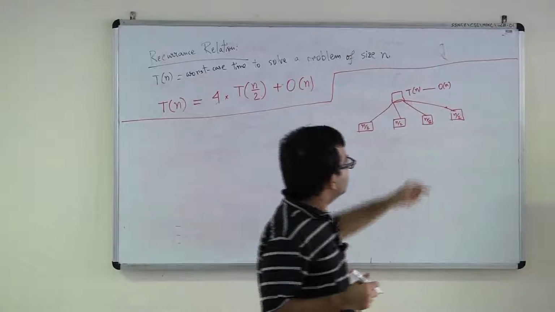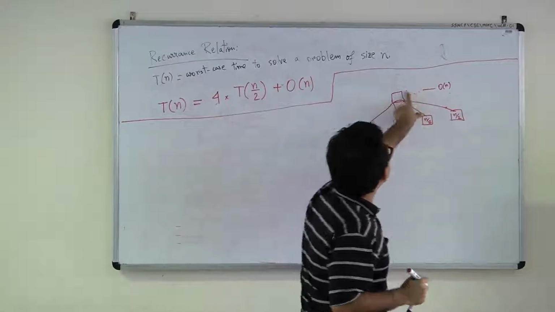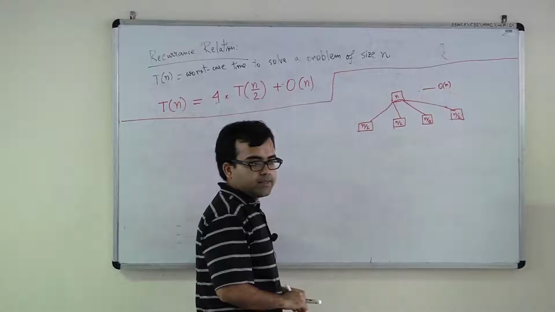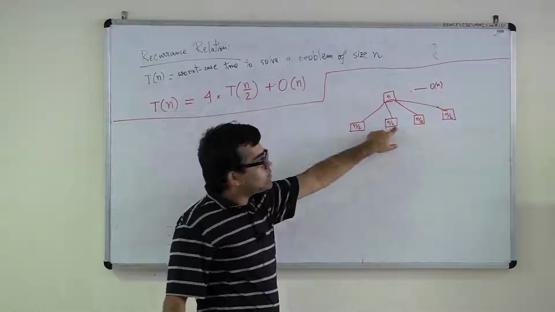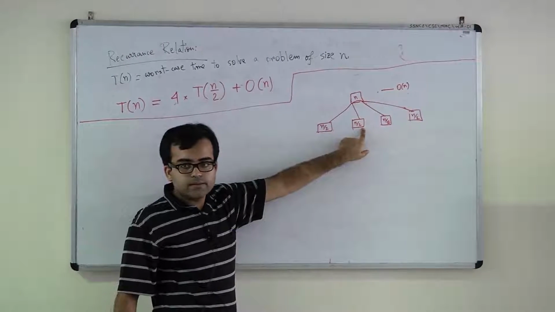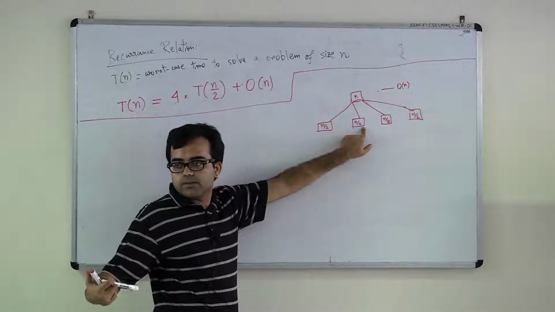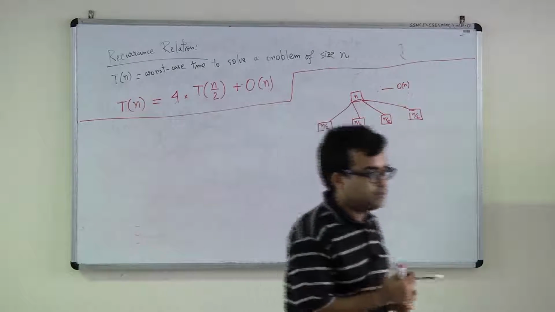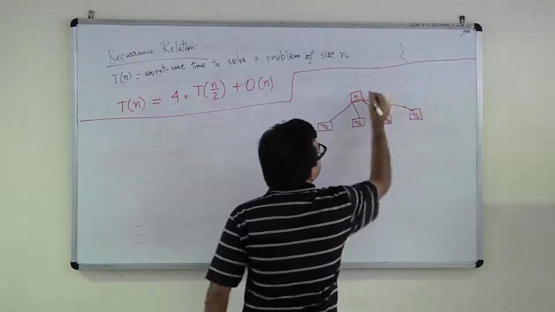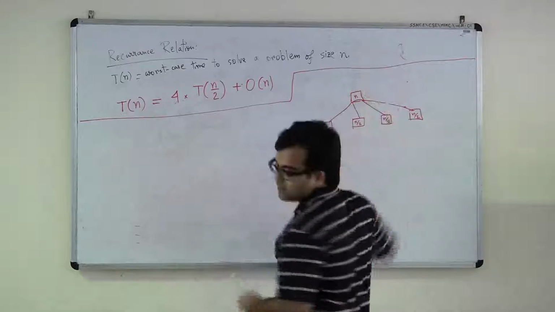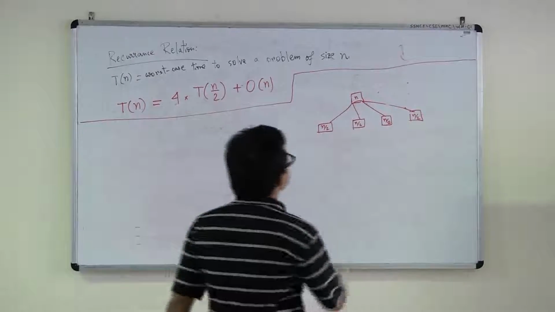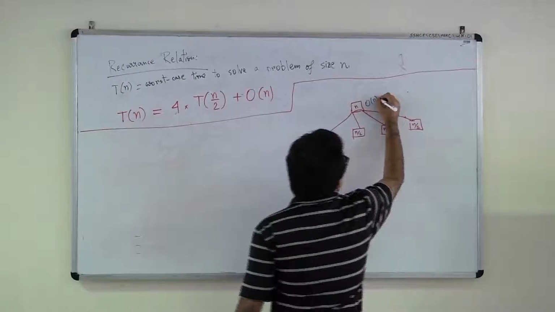Now, with this box, I associated this O of n cost for the combine step. To solve each of these subproblems, we have to associate order n over 2 cost for the combine step. Is this clear? Here, suppose I write order n in blue.